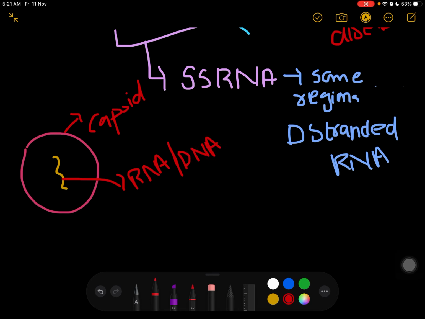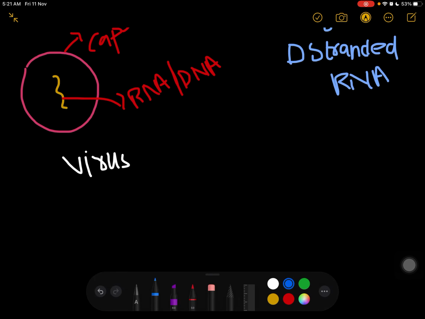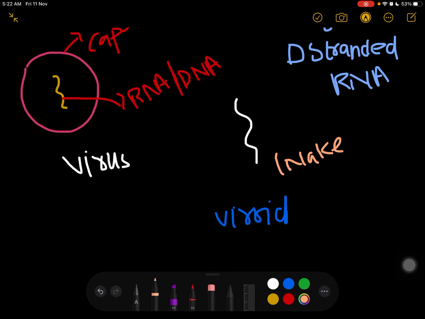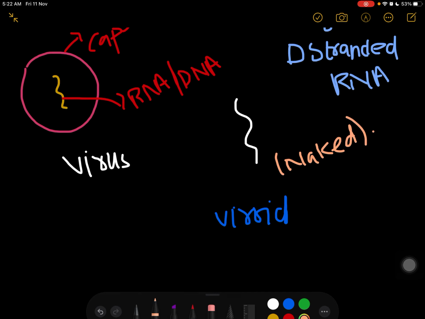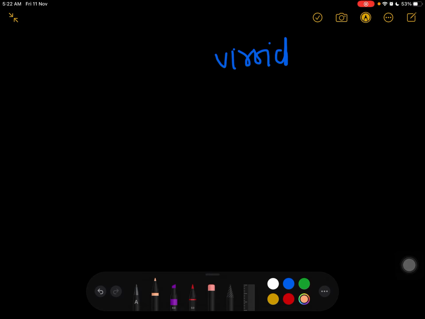So this was a virus. Now what about the structure of a viroid? A viroid is basically a naked RNA. It doesn't have the capsid protein. It is naked.